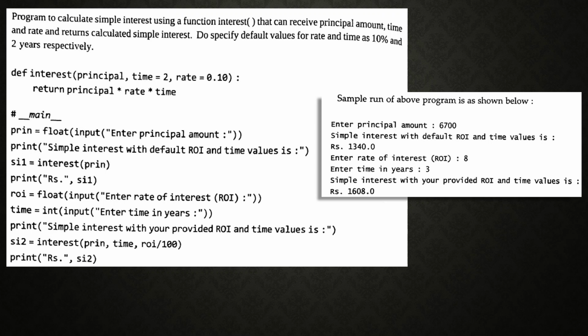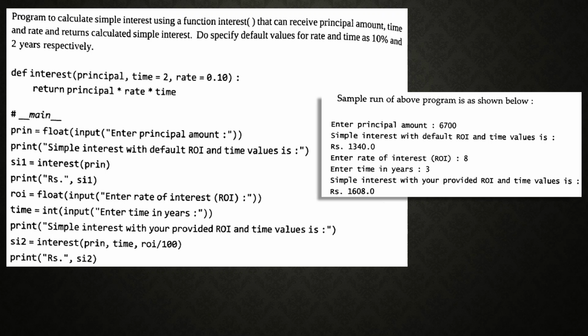Which type of parameter are we using here? See, it's not positional, so default values are given: time equal to 2, rate equal to 0.10. Or we can say not only default values, we can consider them as keyword or named arguments also. Under named arguments, it is not needed to be specified, that means all the values are initialized. Okay, and under this particular function header, return principal * rate * time.